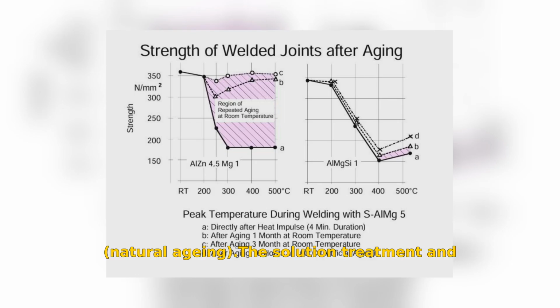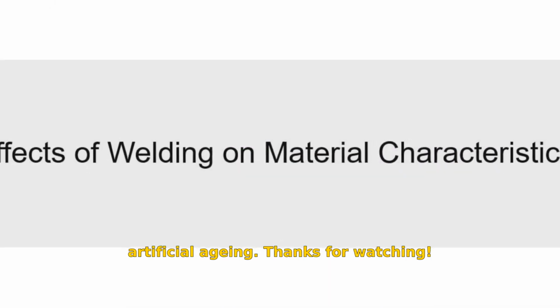The solution treatment and quenching occur at much lower levels than for the other heat-treatable alloys. The full strength is regained after a room temperature aging time of 90 days. This effect cannot be attained without additional heat input and quenching for aluminium-magnesium-silicon types of alloys. A slight increase of strength can be attained by artificial aging.